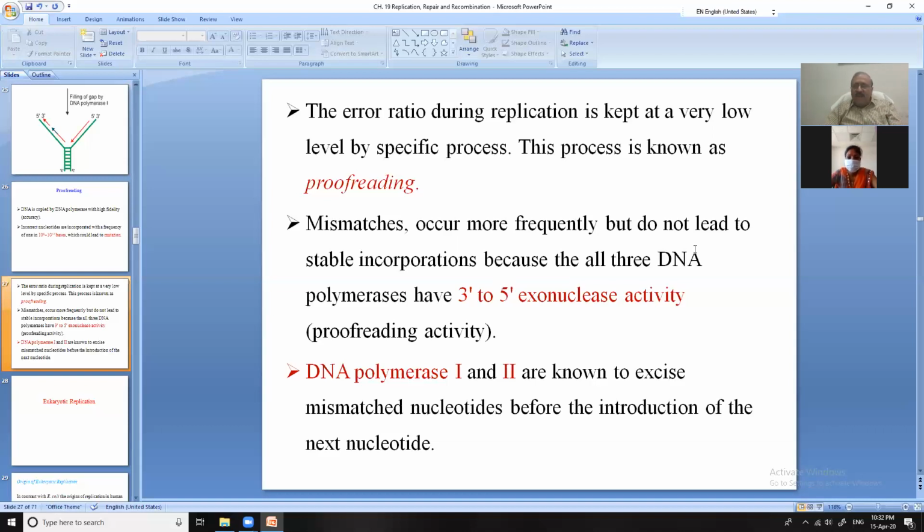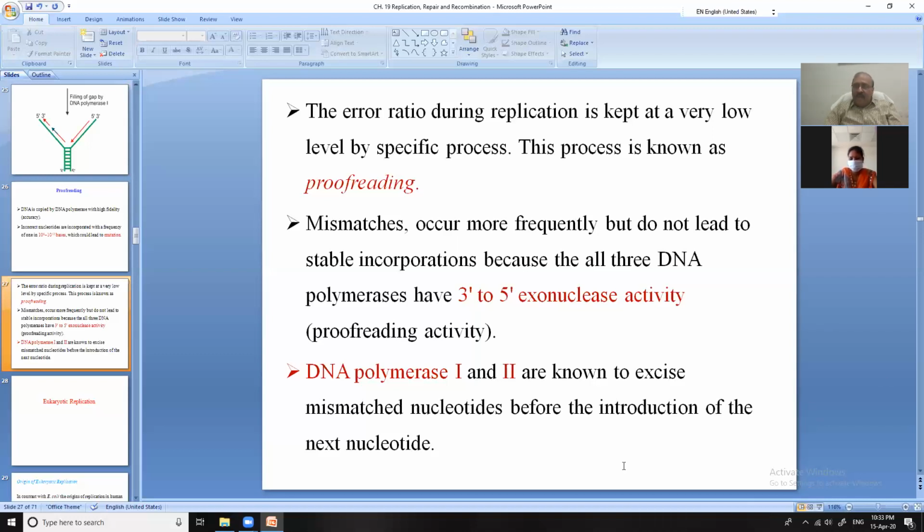Mismatch occurs more frequently but does not lead to stable incorporations because all three DNA polymerases have 3' to 5' exonuclease activity. Note down, DNA polymerase 1 and 2 are known to excise mismatched nucleotides before the introduction of the next nucleotide.